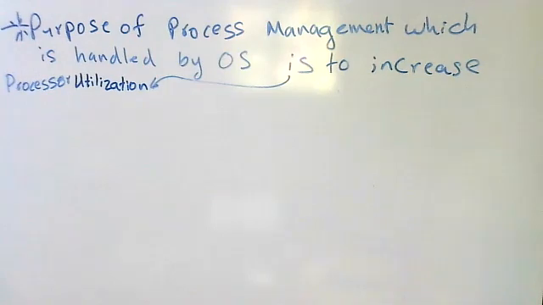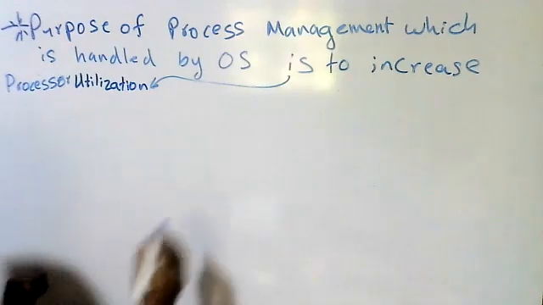A process which needs more IO time is an IO bound process. And a process which needs more CPU time is called a CPU bound process.